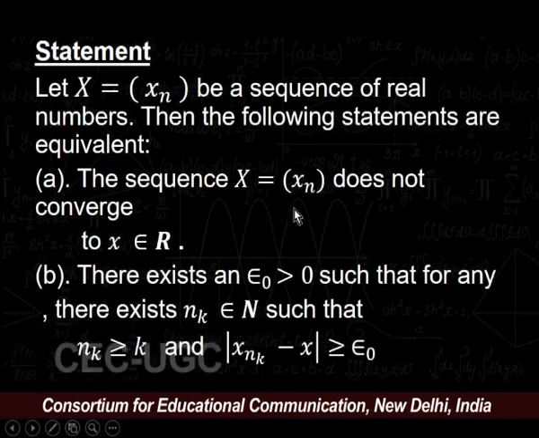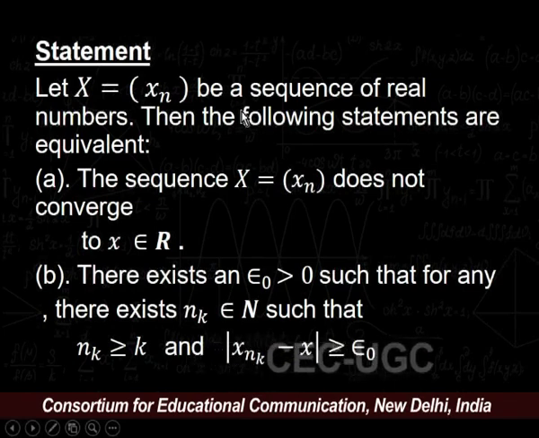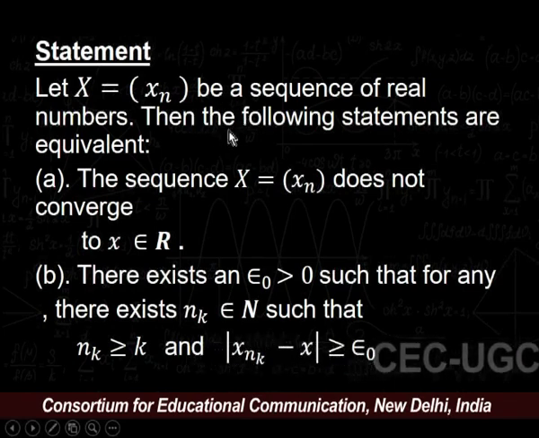Our next result is: let x = (xn) be a sequence of real numbers, then the following statements are equivalent.